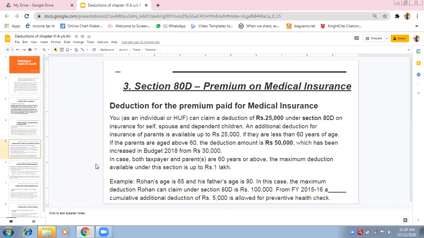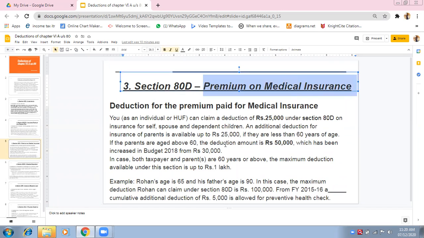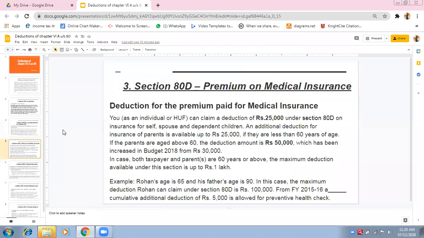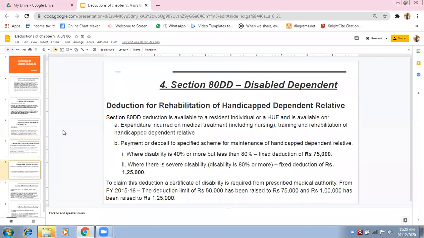So you have to remember the sections. Now I can ask: the premium paid on medical insurance for a senior citizen can be deducted under section dash. So you need to state which section it is. Section 80D. So you need to remember the sections with amounts.